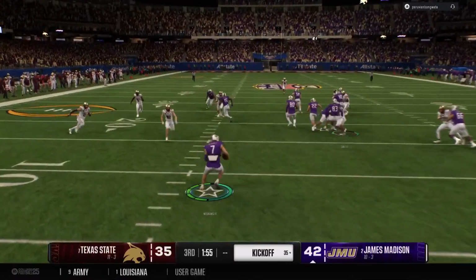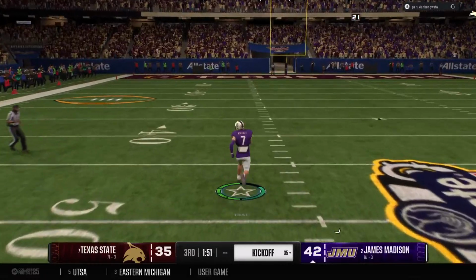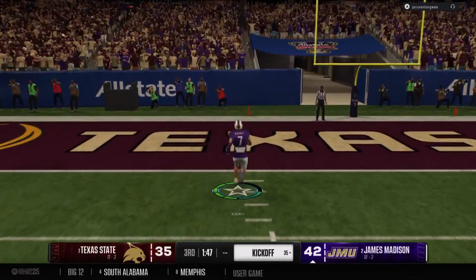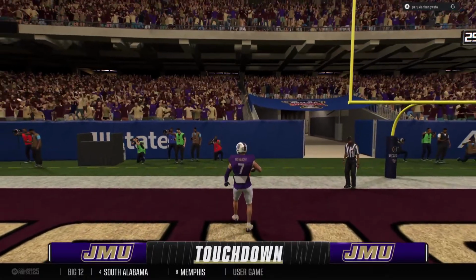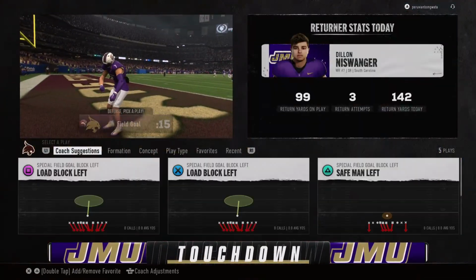And here's the return from inside the 5. Oh, he's got a crease here. Look out. Gets some blocks. It's a foot race. Can they catch him? No. Touchdown. A kick return for a touchdown in a playoff game.